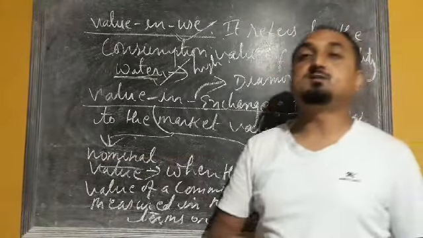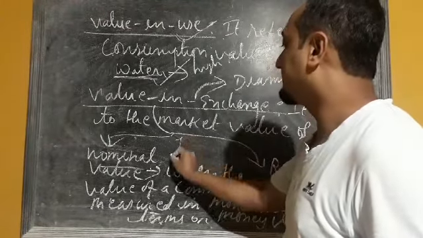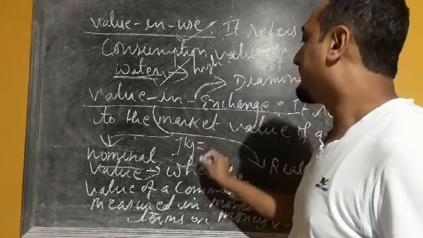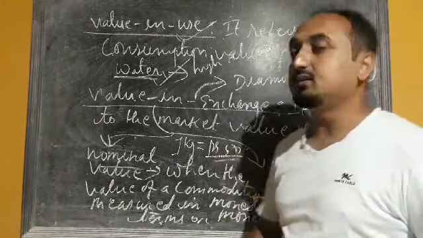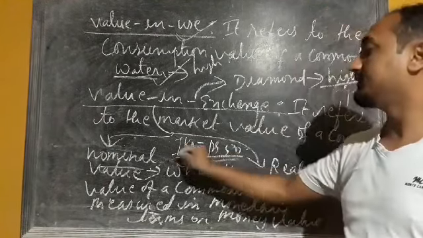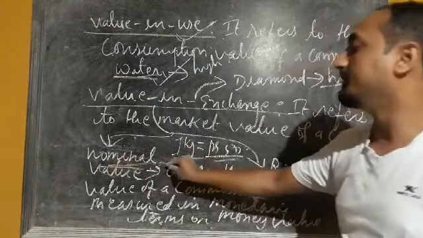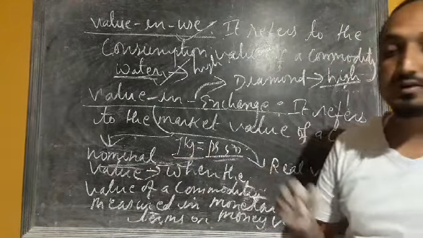Suppose the price of 1 kg of rice is, say, rupees 50. So this rupees 50 is the money value for 1 kg of rice, and we can say that this is a nominal value.